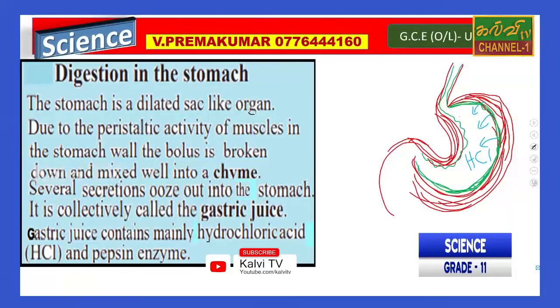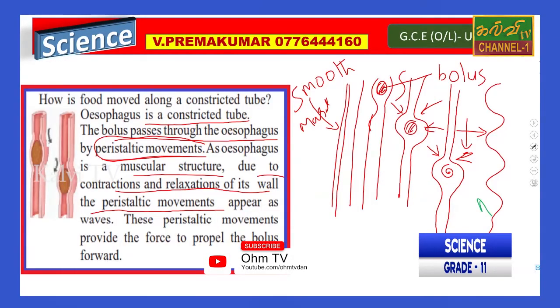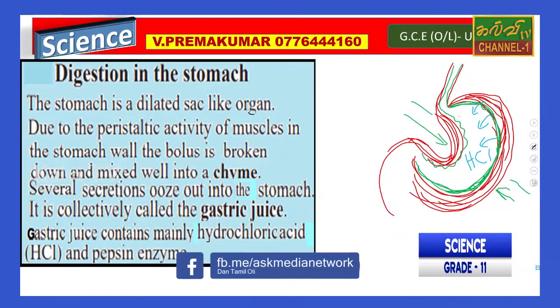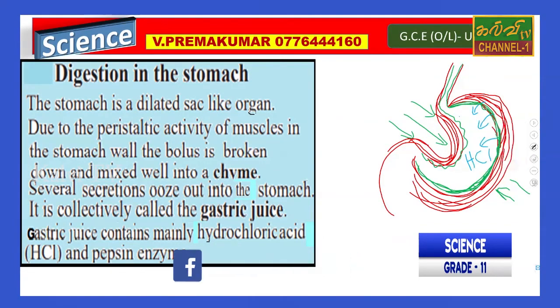Here, the stomach is a dilated sac-like organ due to the peristaltic activities of muscles in the stomach. Peristaltic activities mean, as I already said, contracting and after that relaxing.